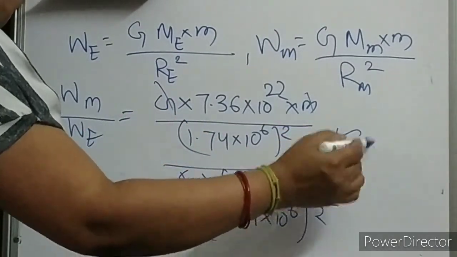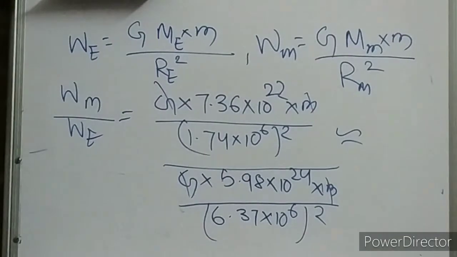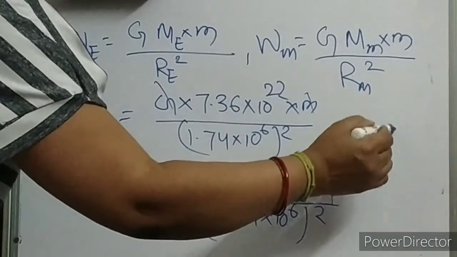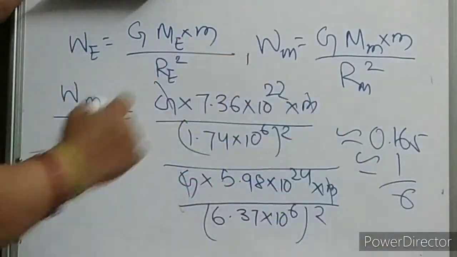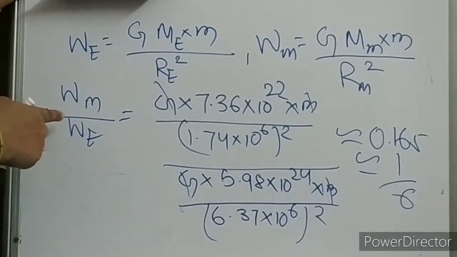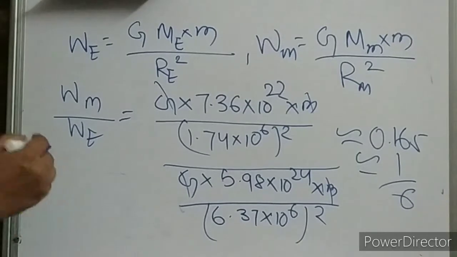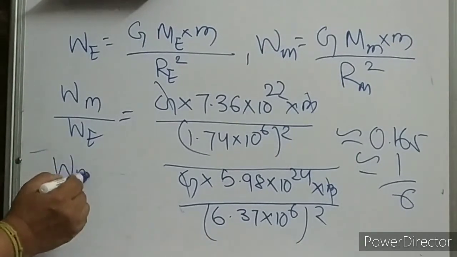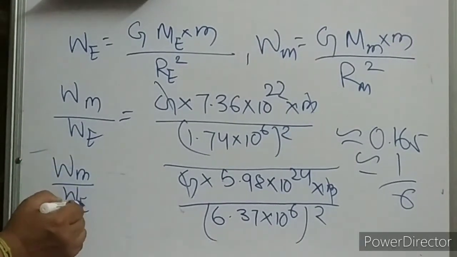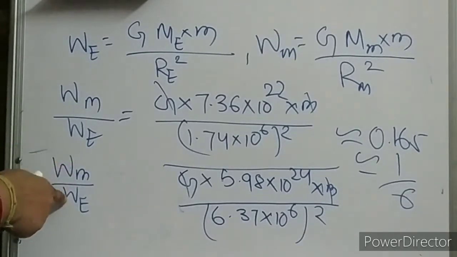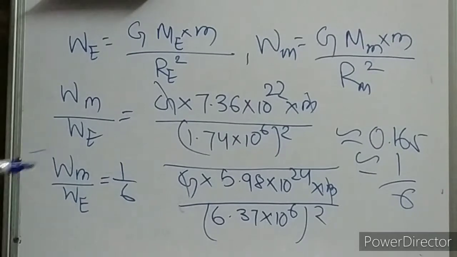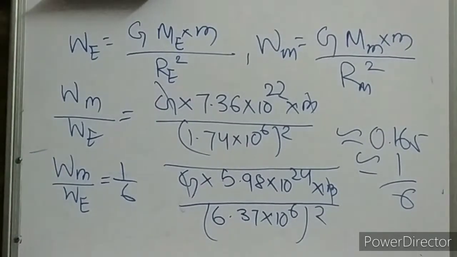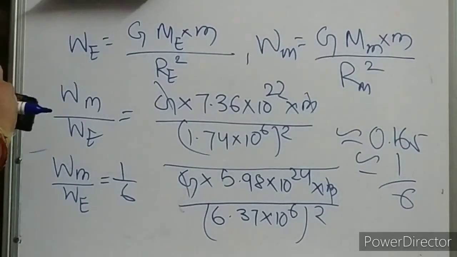Just try to calculate. So approximately you are going to get 0.165, that is 1 by 6, children. So that means weight on the Moon by weight on Earth is equal to 1 by 6. So finally, can I erase this now?